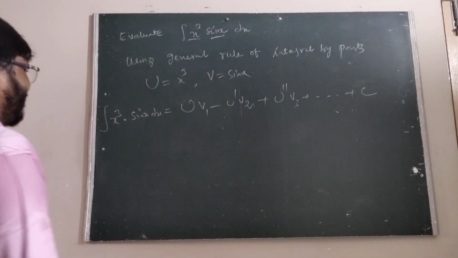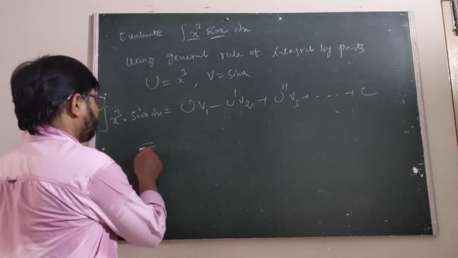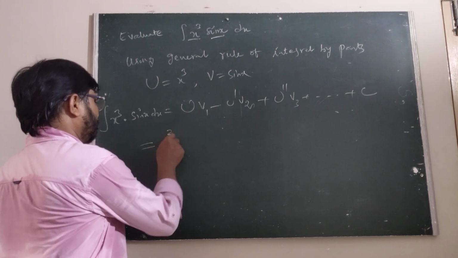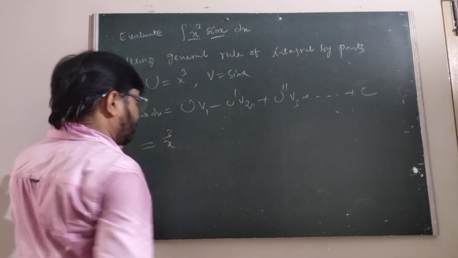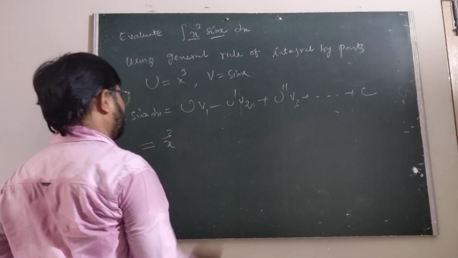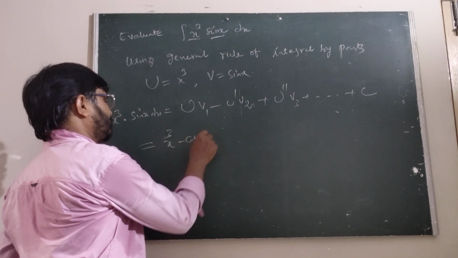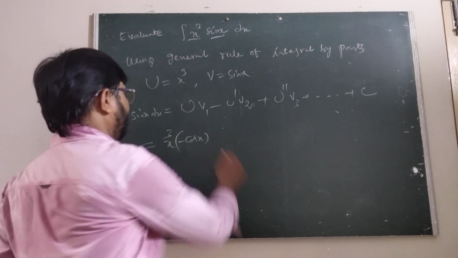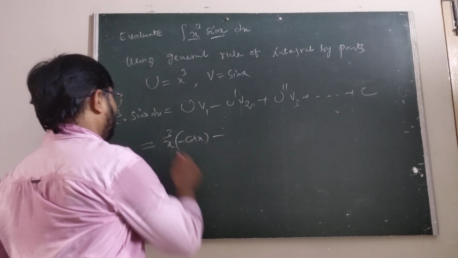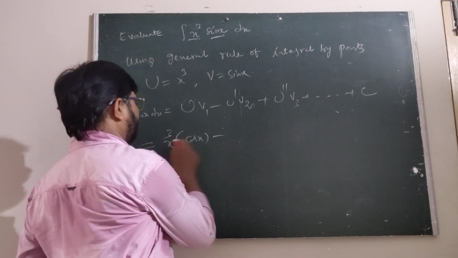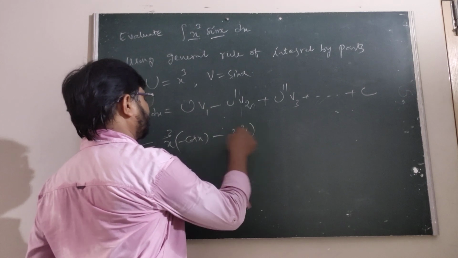Therefore we can write the u. The integral of v, that is the integral of sin x, is minus cos x, minus the derivative of u, u dash, that is 3x square.